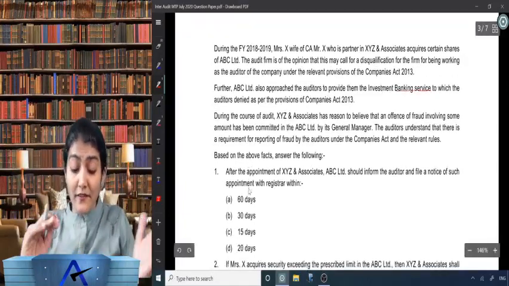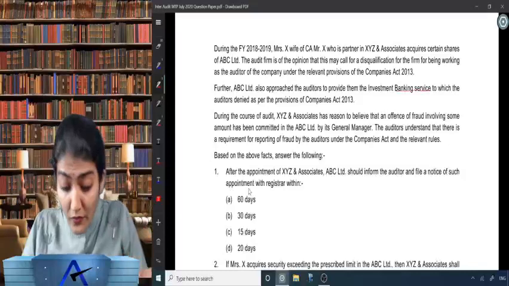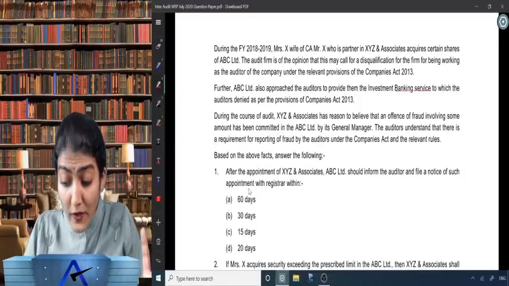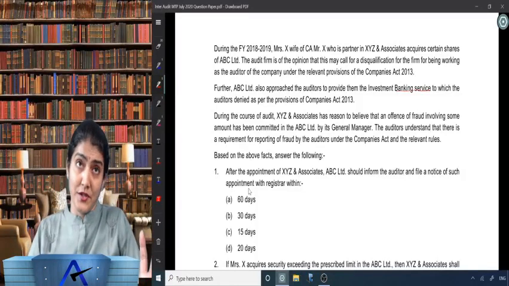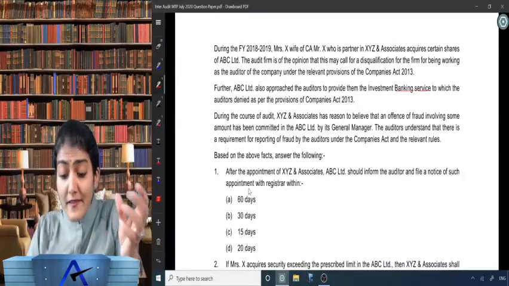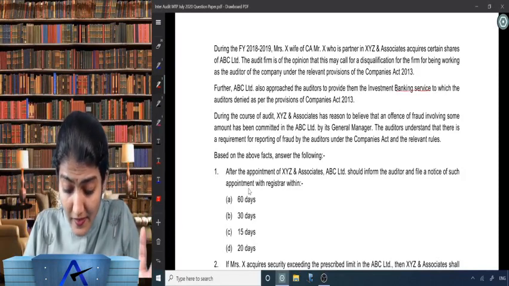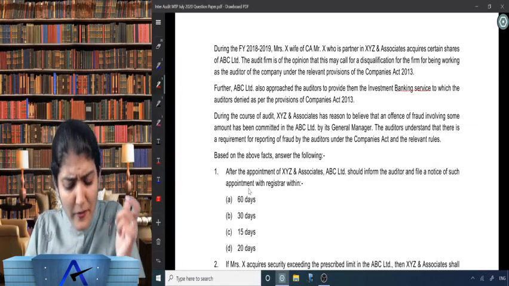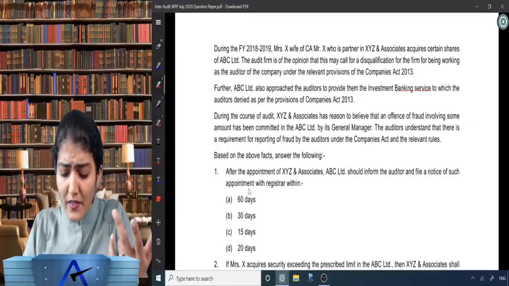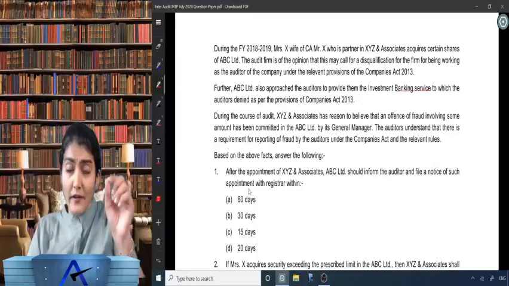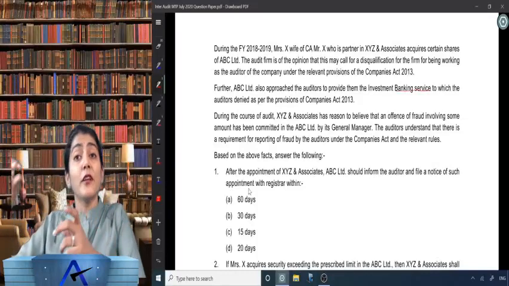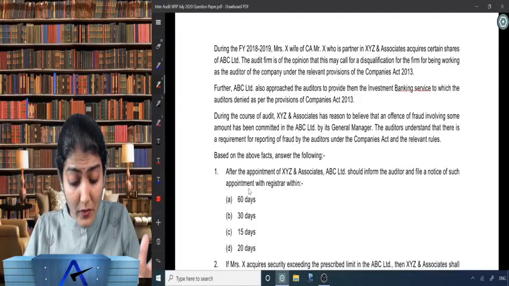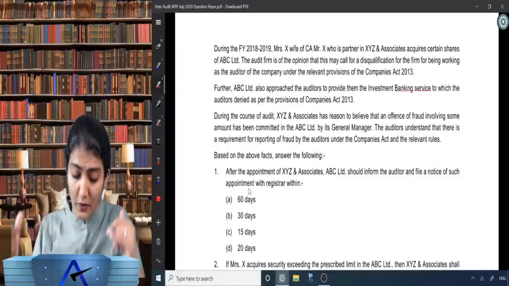Okay, sorry, 141(3)(I). Right, during the course of audit, XYZ and Associates has reason to believe that an offence of fraud involving some amount has been committed in the ABC Limited by its general manager. The auditors understand that there is a requirement for reporting of fraud by the auditor under the Companies Act and the relevant rules. And 143(12), duty to report the fraud to CG, right? Duty to report the fraud to the central government. Based on the above facts, answer the following.